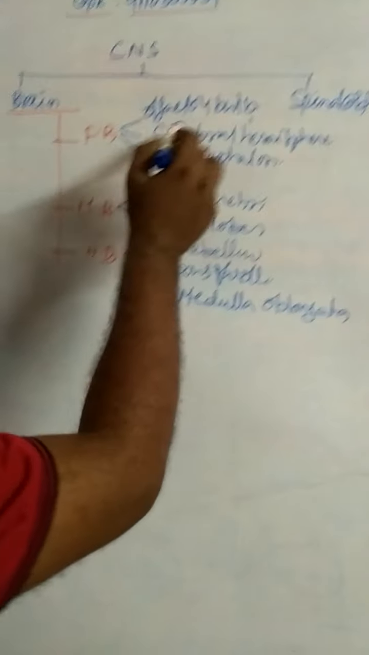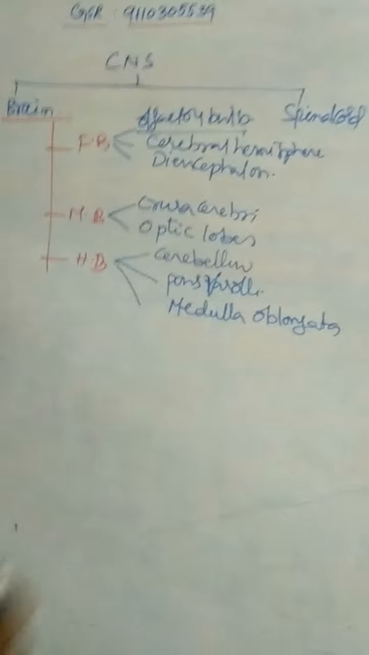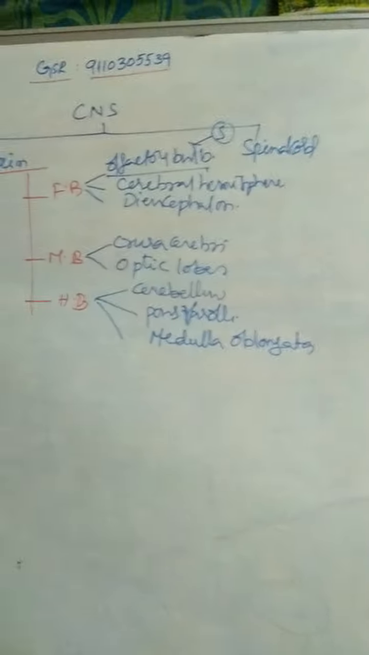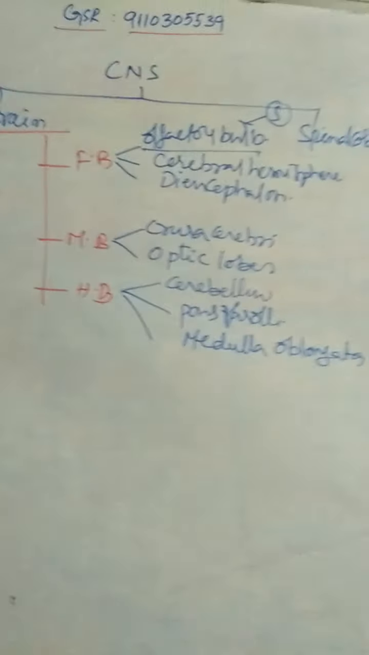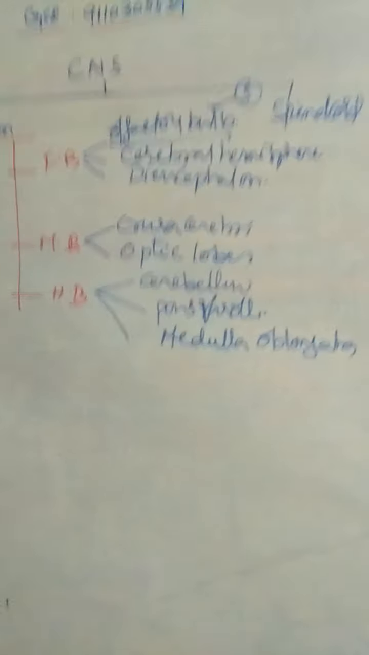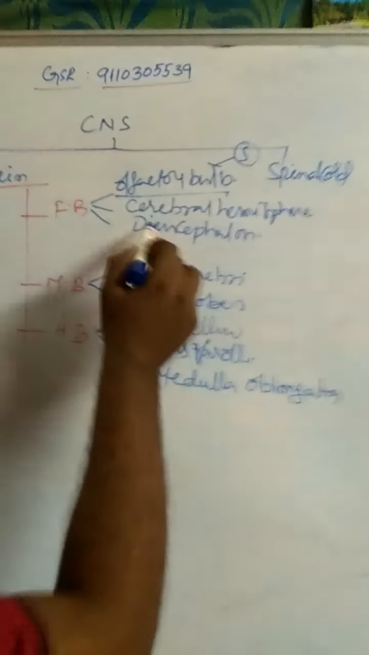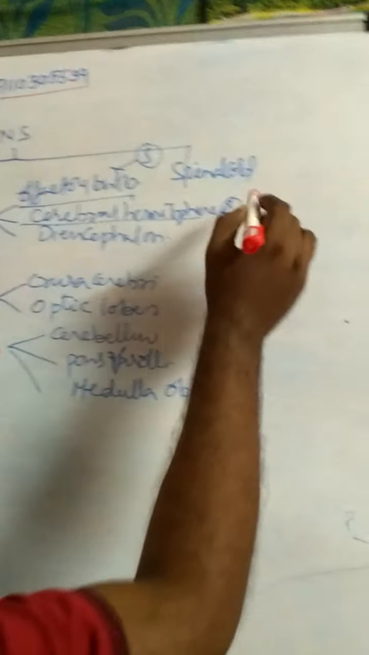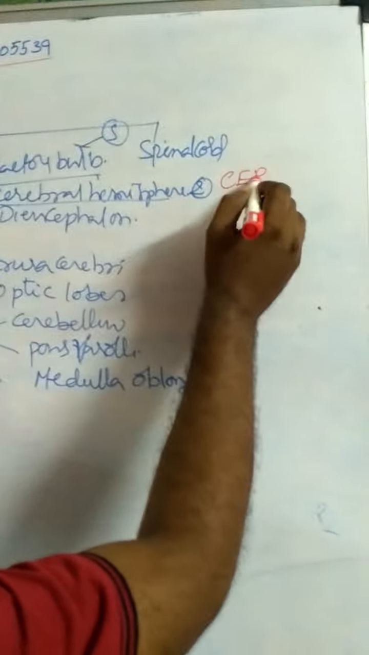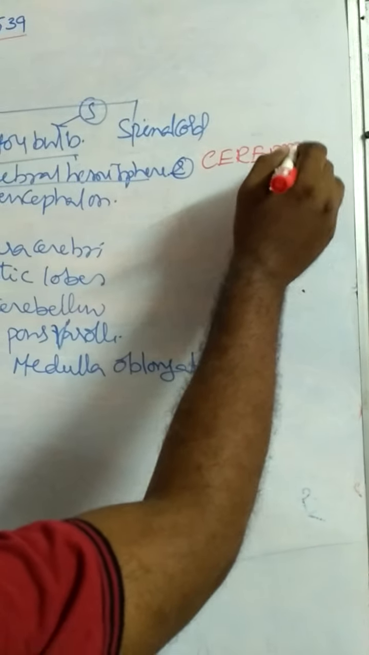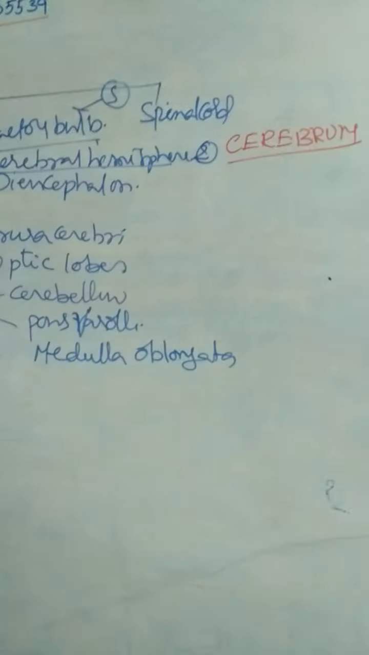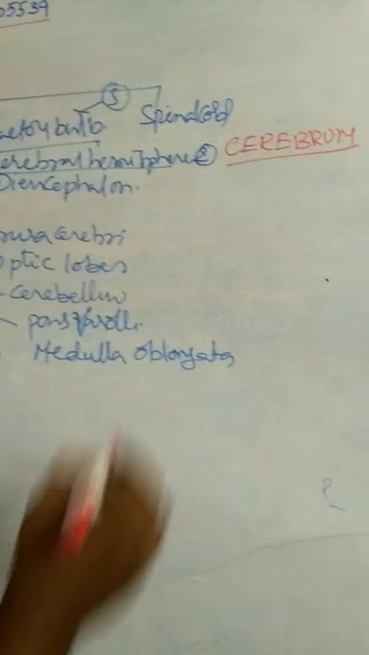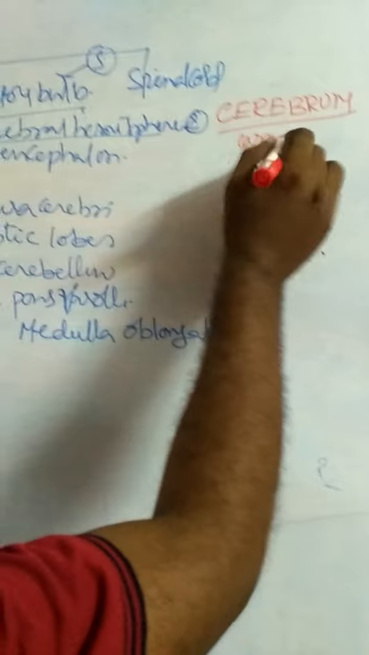Coming to the first one, olfactory bulbs. Olfactory lobes or olfactory bulbs receive sensory impulses for olfaction. So what is the function of the olfactory bulb? Sensitivity to smell. And coming to cerebral hemispheres, there are two cerebral hemispheres. These two cerebral hemispheres together are called the cerebrum. It is the largest part of the brain.